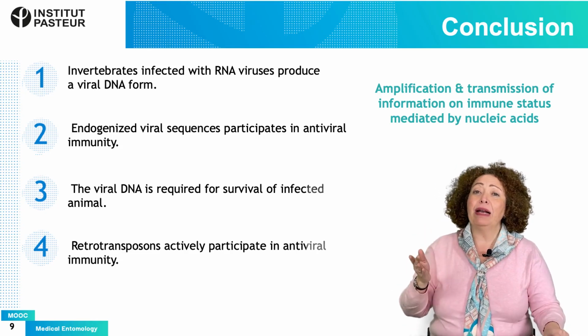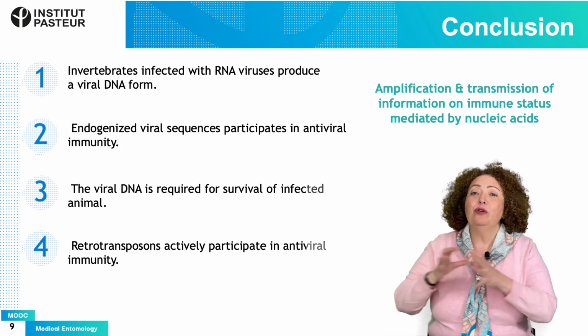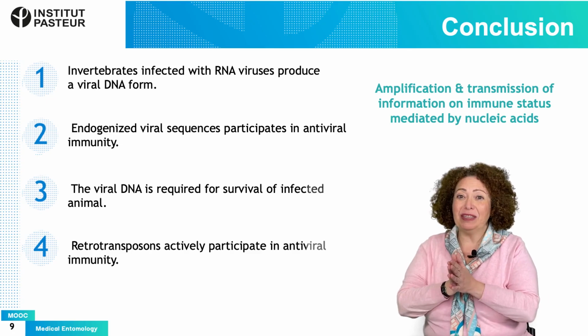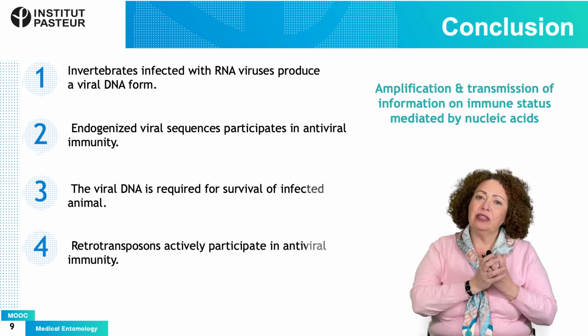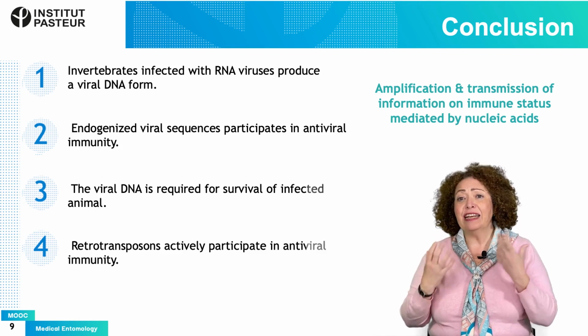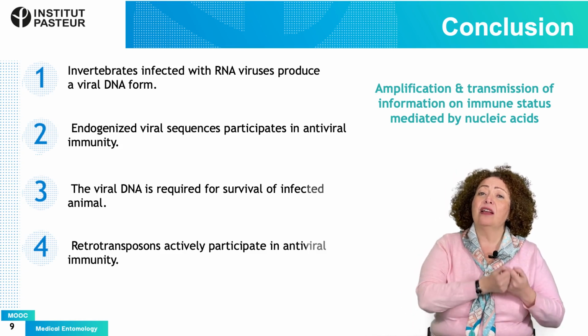So you could draw a parallel. In mammals, you would use antibodies, but insects do not have adaptive immunity. So inside the innate immunity, they have found ways to transmit information in an infectious state using RNA and DNA.